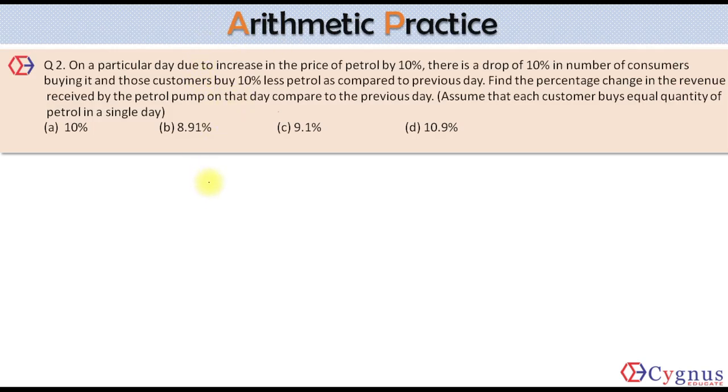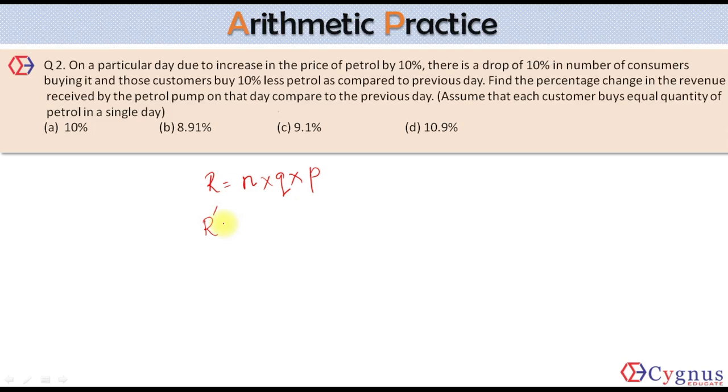So can we say the revenue will depend on what? The number of customers, then the quantity and the price. The product of these three values will give you the total revenue generated on any particular day. Now let's say the initial revenue was R, the number of customers was N, the quantity taken by them was Q liters, and the price per liter was P rupees. Now what happened next day?